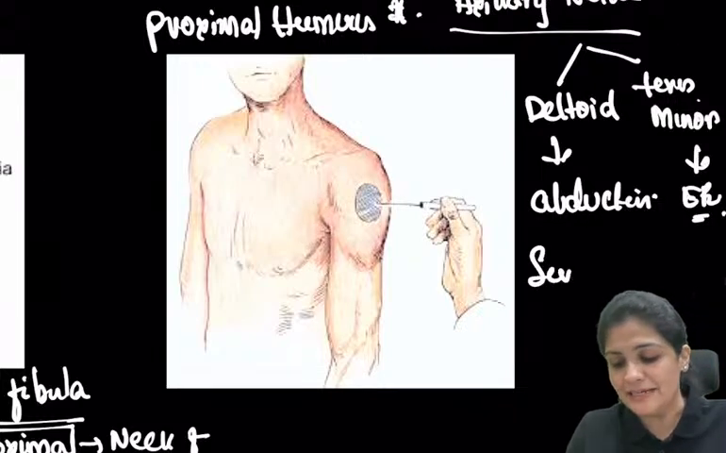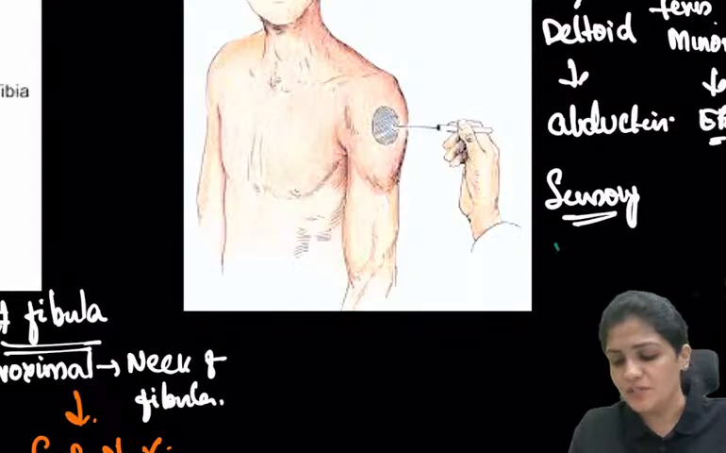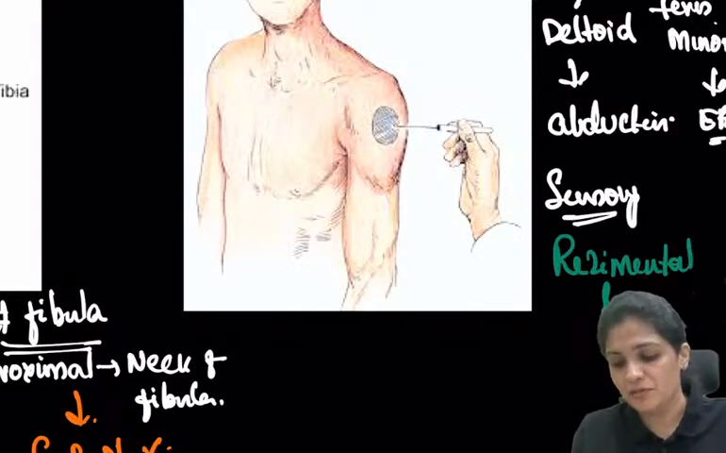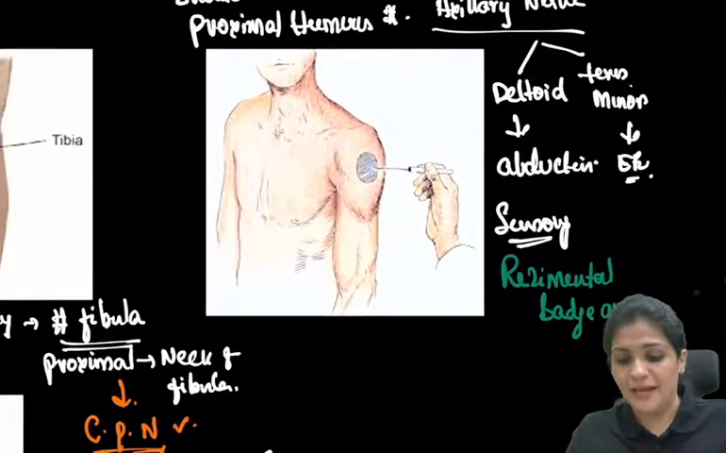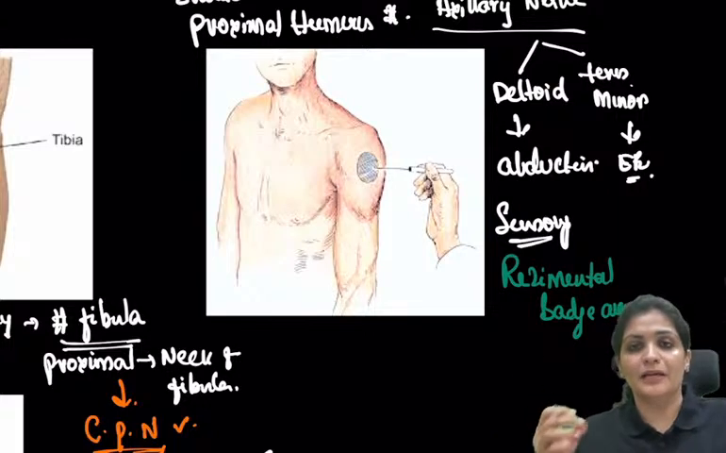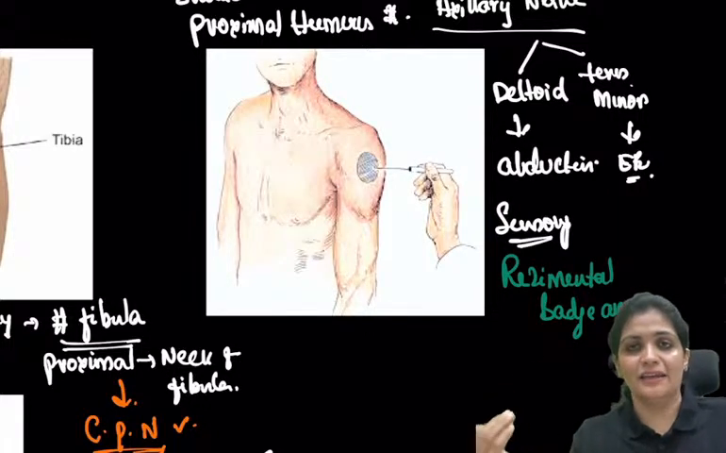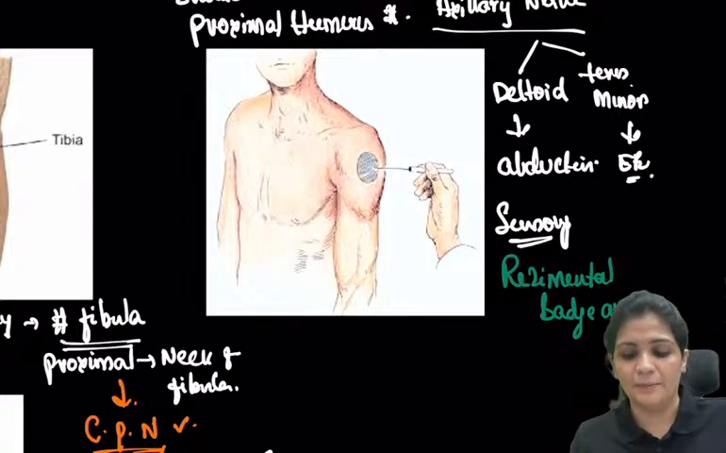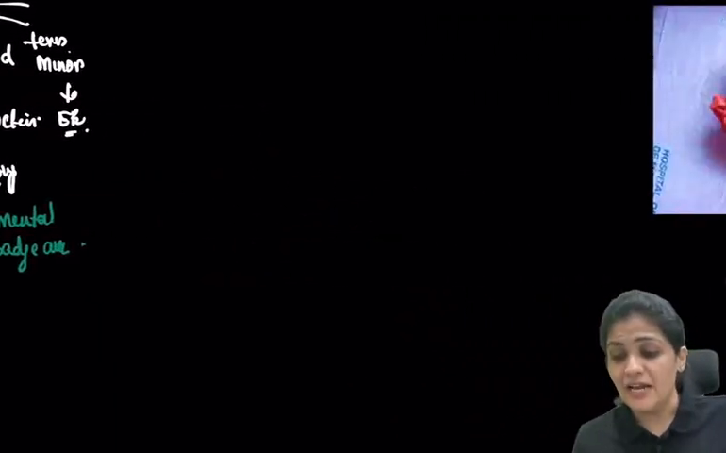The sensory distribution of this nerve is a patch over the deltoid, which is called the regimental badge area. This particular patch over the deltoid usually becomes hypoesthetic or anesthetic in case of axillary nerve palsy, for example in shoulder dislocation.